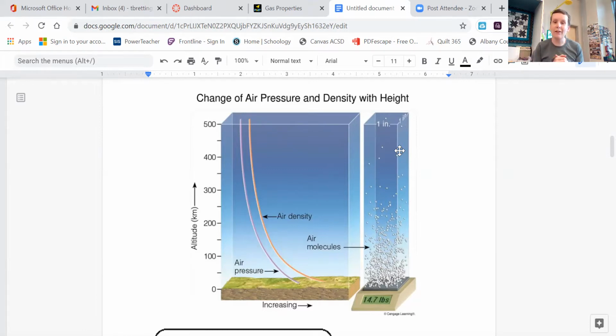This one I don't have an image for, but if you know that you cool things down, they slow down. You should know that the coldest possible temperature is the slowest possible movement. And slowest possible movement is not moving. Coldest possible temperature is 0 Kelvin, absolute 0, okay? Everything stops. Even the electrons theoretically would just stop and they'd collapse into the nucleus, okay? So absolute 0 is your coldest possible temperature, which means 0 kinetic energy, which means 0 movement, okay?